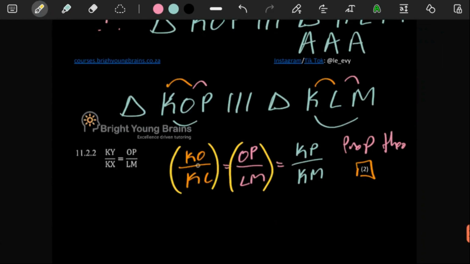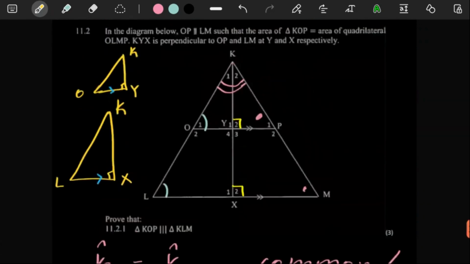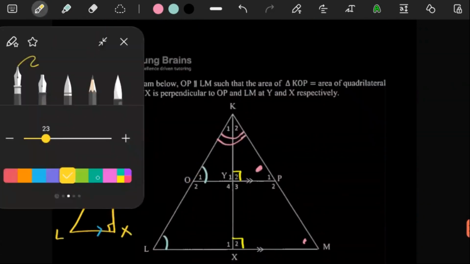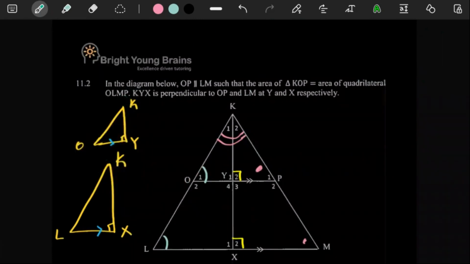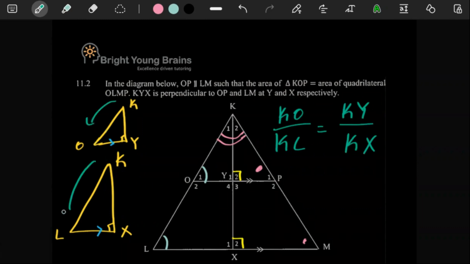This is from the previous question. We already know that KO over KL is equal to OP over LM. This we know because of the previous question. In these two sketches, there's a KO over there and a KL over there. So based on these two images, we can write that KO over KL is equal to KY over KX. The reason for writing this will be the proportionality theorem.